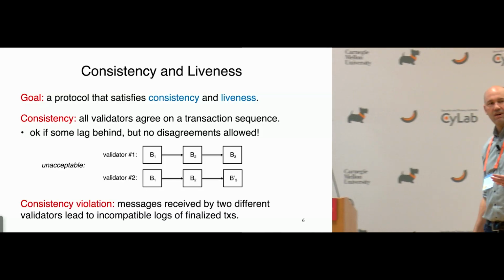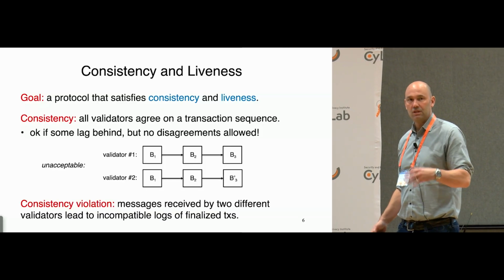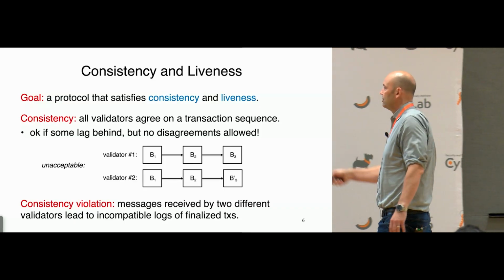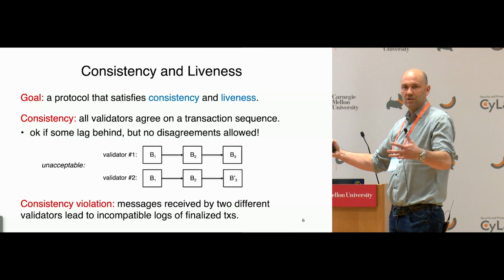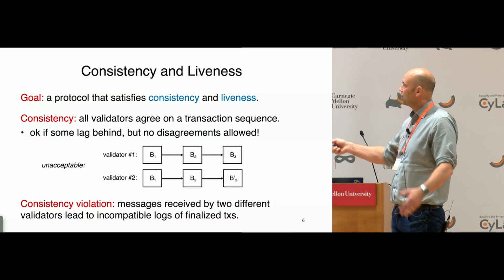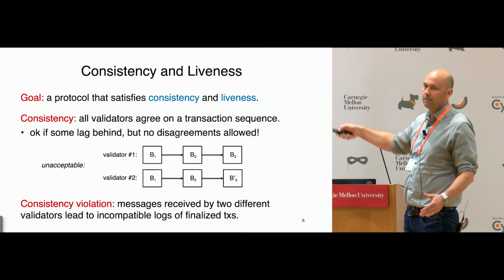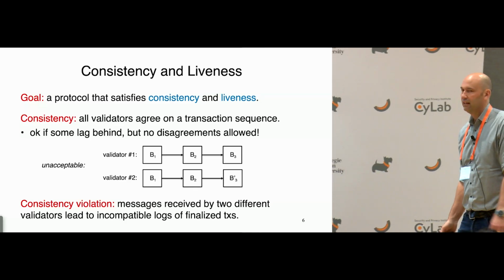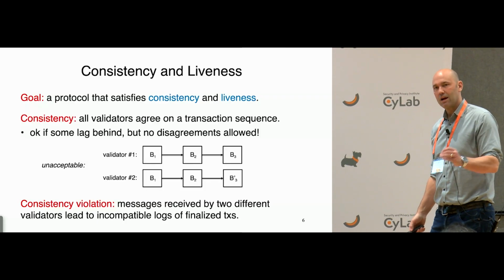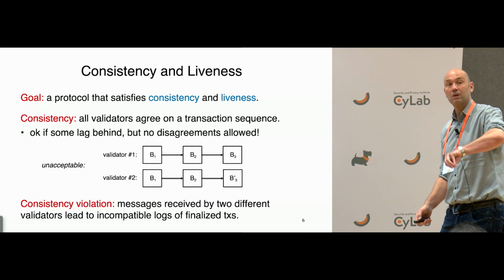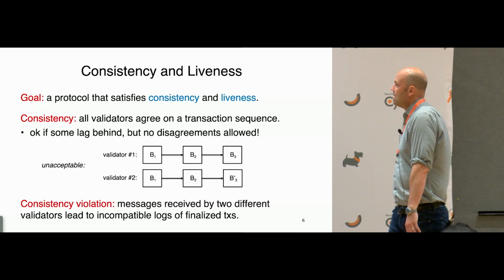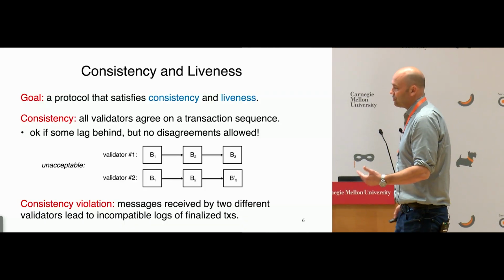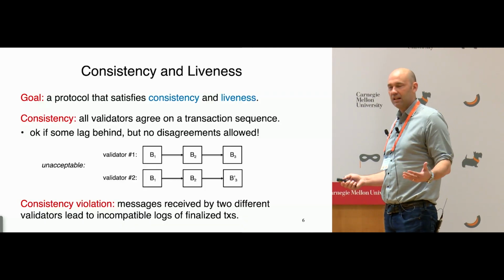That would not be a consistency violation. This is what a consistency violation looks like, and we will be concerned with these quite a bit in this talk. Two different validators, and the messages that they have received have led them to regard fundamentally incompatible sequences of transactions as finalized. That's a consistency violation. We don't want those, and in this talk, if we have them, we're going to be interested in recovering from them. If you wanted to never have consistency violations, a very easy way to do it would be to never finalize any transactions.